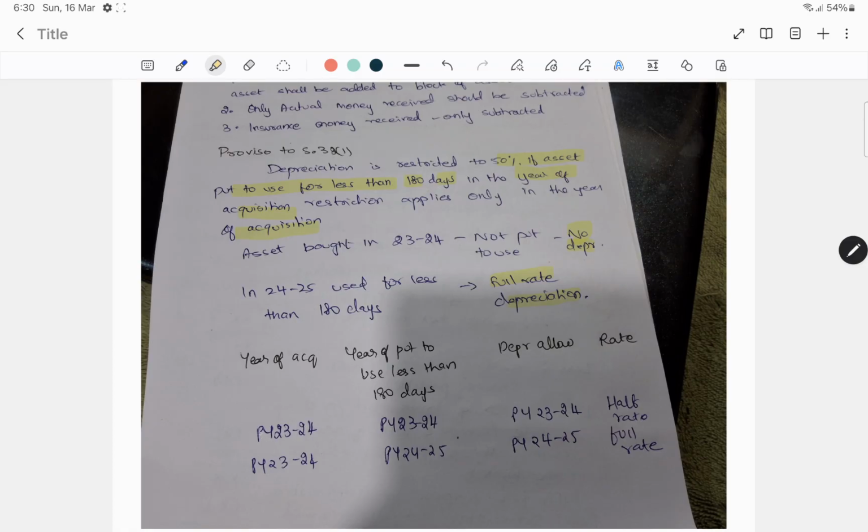Now see, in the previous year 23-24, year of put to use less than 180 days, depreciation will be allowed in 2024 at half rate. Now asset purchased in 2024, put to use is only in 24-25. Depreciation will be allowed in 24-25 at full rate, because though it is put to use for less than 180 days in the year 24-25 also, it applies only in the year of acquisition.